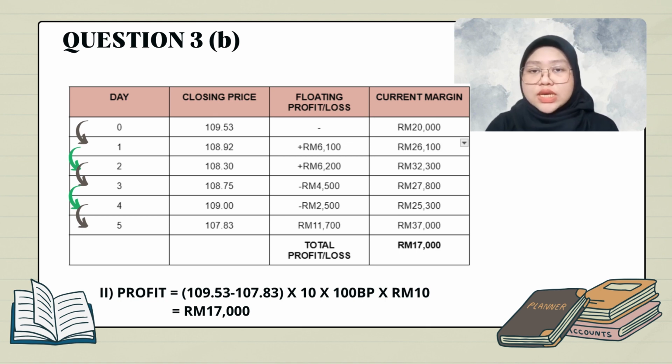Lastly, we need to calculate the profit. We can use closing price day 0 minus closing price day 5, multiplied by 10 contracts, multiplied by 100 basis points and multiplied by 10 ringgit. The profit will be 17,000 ringgit.